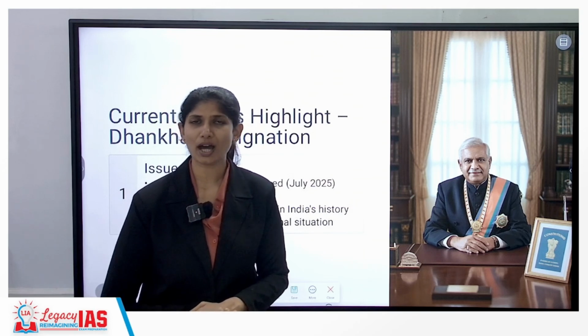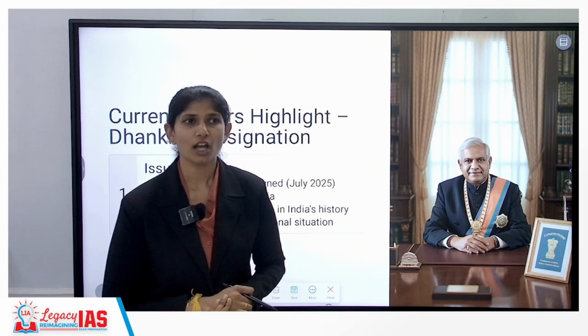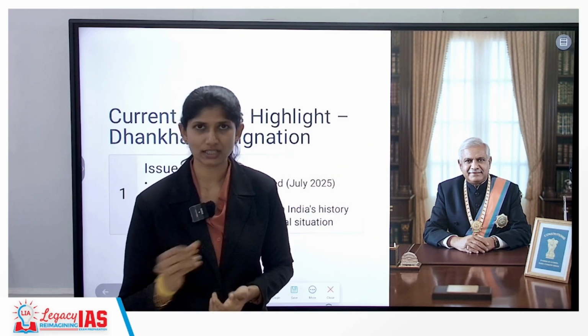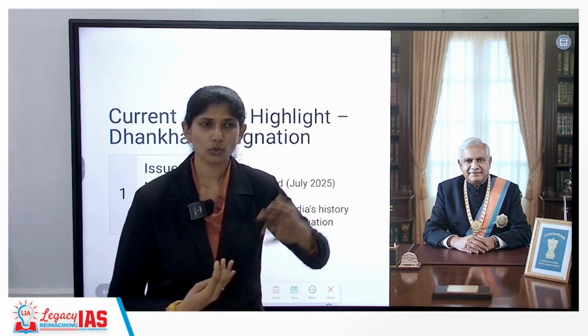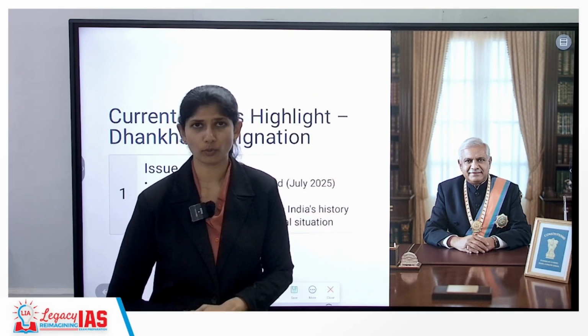But this has sparked a lot of political controversy, with many opposition parties claiming that this is the centre's ploy, that it had a major role in the resignation of the vice president.